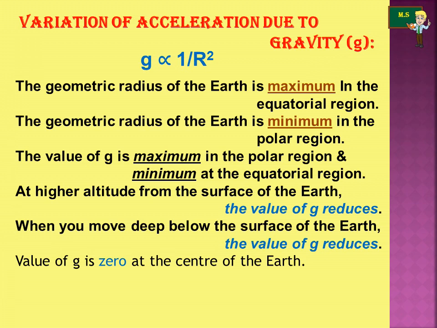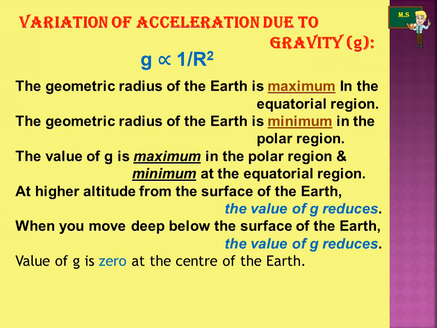The geometric radius of the earth is maximum in the equatorial region and minimum in the polar region. The value of g is maximum in the polar region and minimum at the equatorial region.